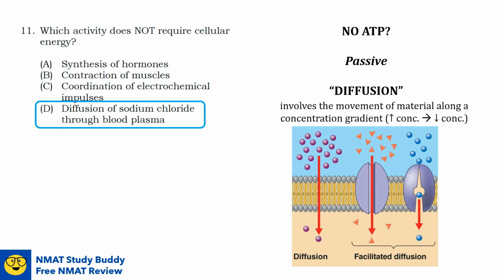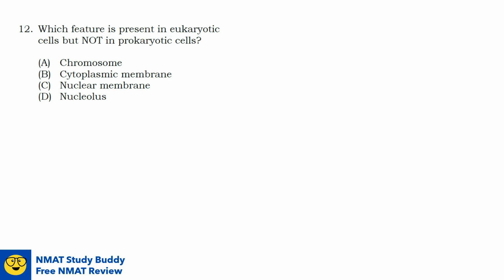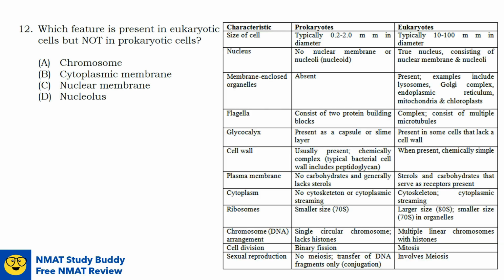Question number 12. Which feature is present in eukaryotic cells but not in prokaryotic cells? So here is a table summarizing the differences between prokaryotes and eukaryotes.